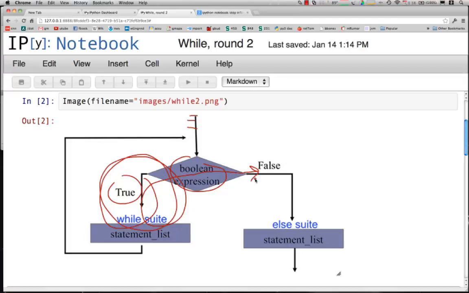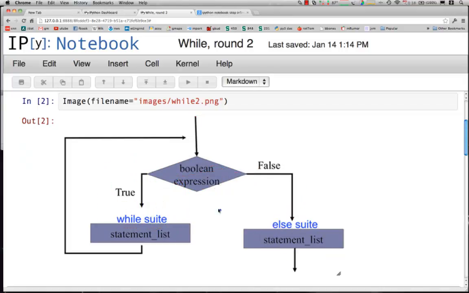However, if we have an else suite associated at the end of the while loop, on the way out of the while loop we will execute a series of statements in the else suite, and then at that point we'll pick up executing the remaining Python statements.